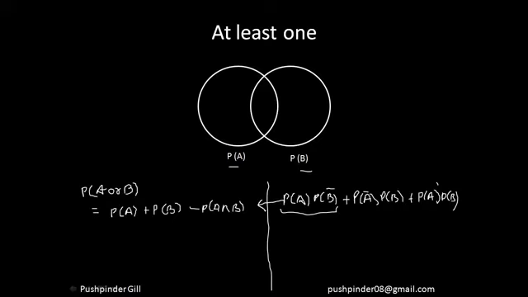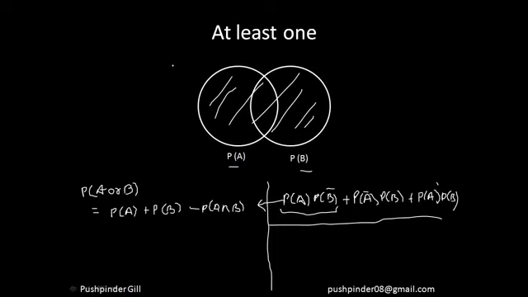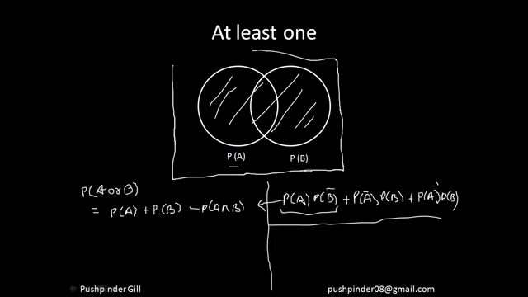Now let me tell you one smart way of calculating at least one. What does at least one mean? At least one means this whole area, and this is one complete universe. What if I calculate the probability of the event where both of them do not happen?